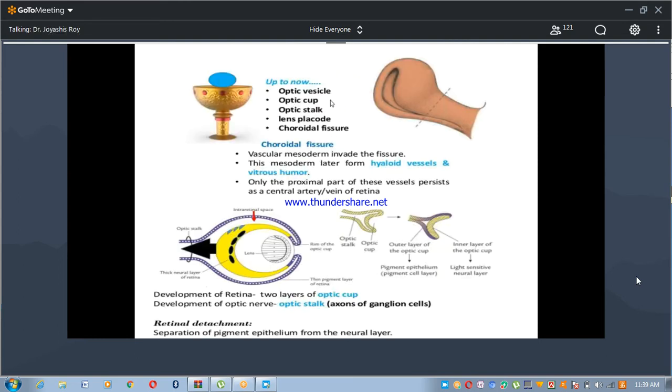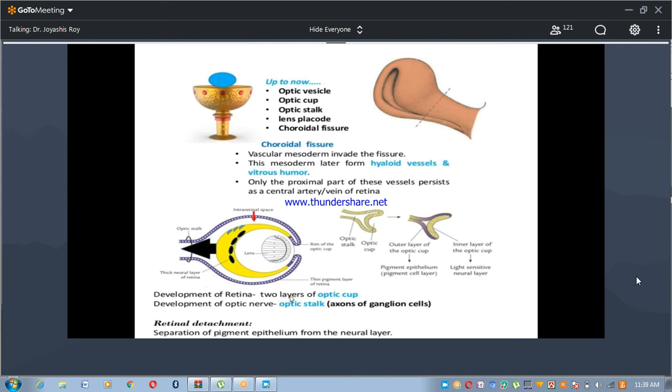So optic vesicle, optic cup, optic stalk, lens placode, choroidal fissure. Mesoderm invades the choroidal fissure. This mesoderm later forms hyaloid vessels and vitreous humor. Only the proximal part of these vessels persists as the central artery and central vein of the retina.